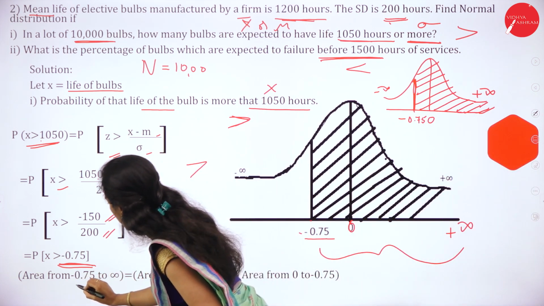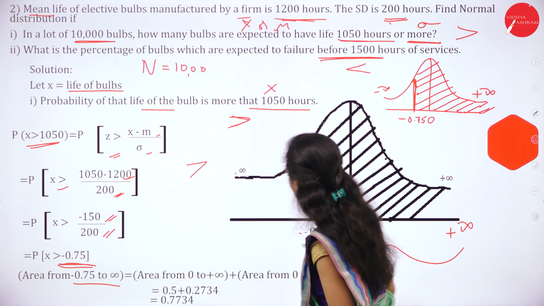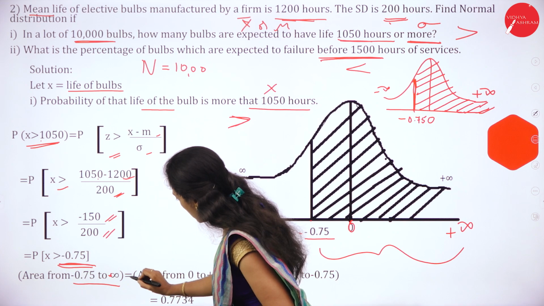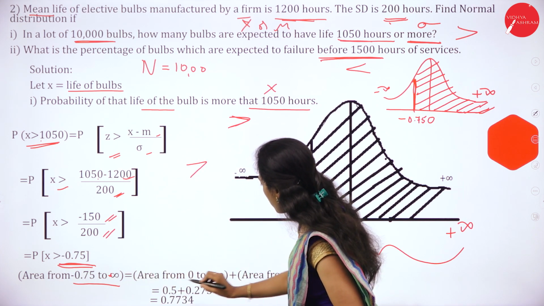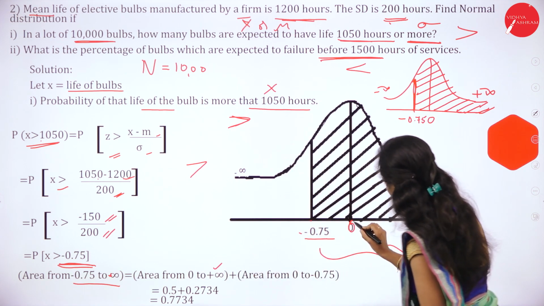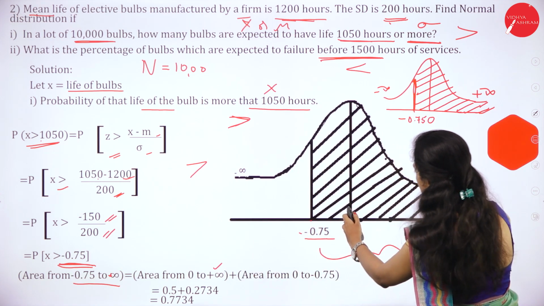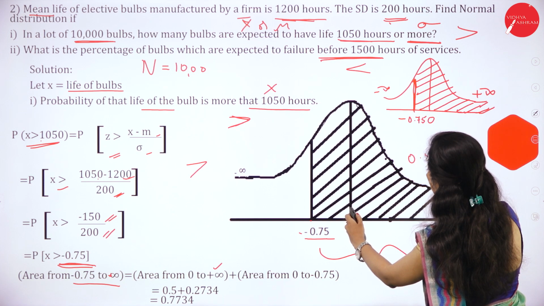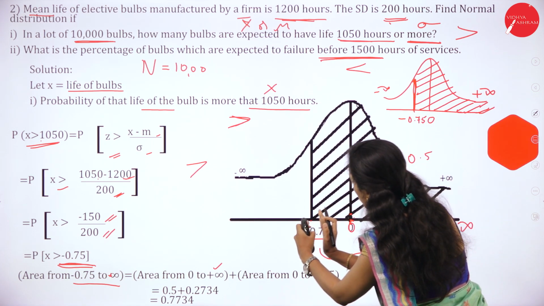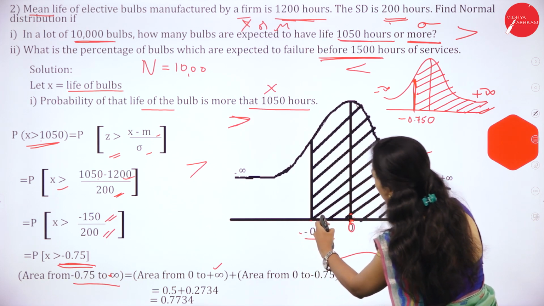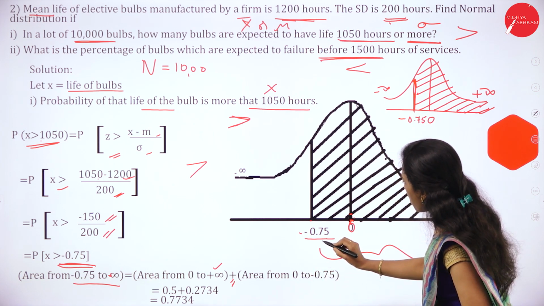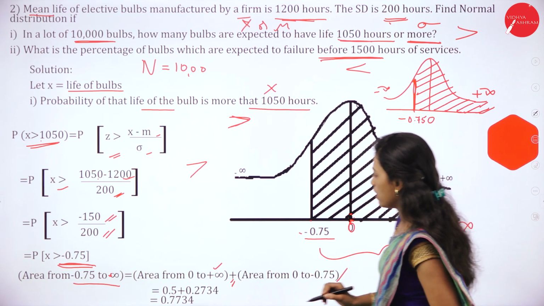So area from minus 0.75 to plus infinity we have to find out is equal to area from 0 to plus infinity plus, because 0 to plus infinity we know that it is 0.5. Then we need this marked area, means 0 to 0.75 we have to add. So plus area from 0 to minus 0.75.